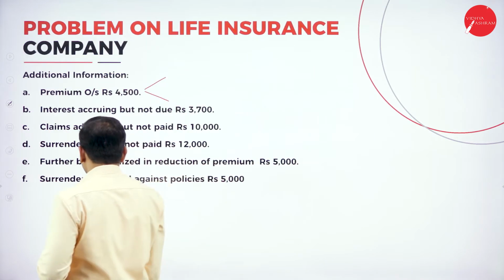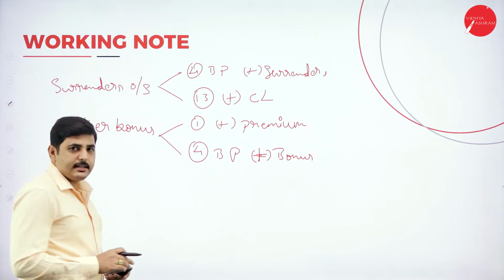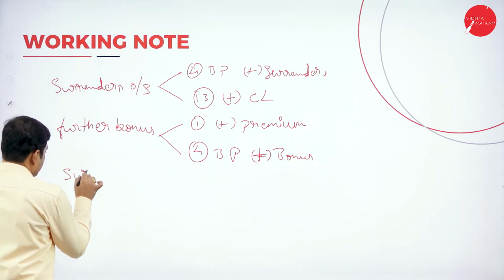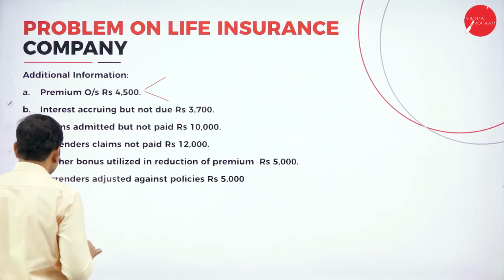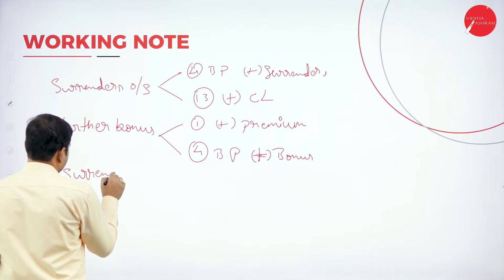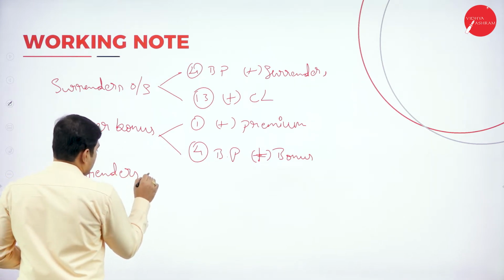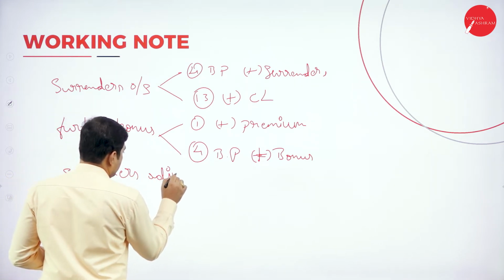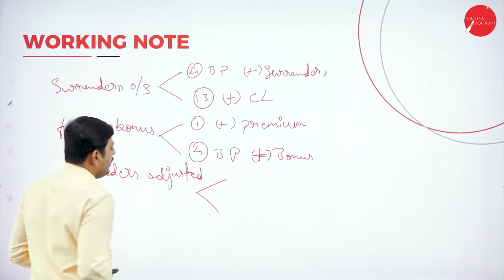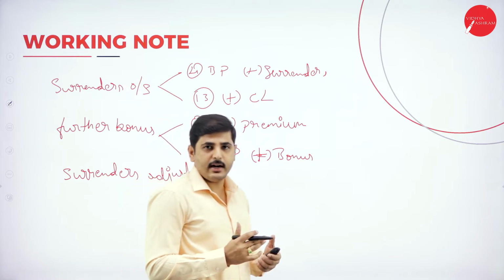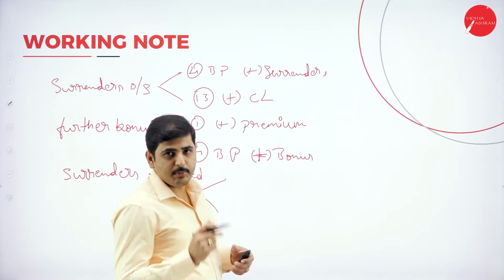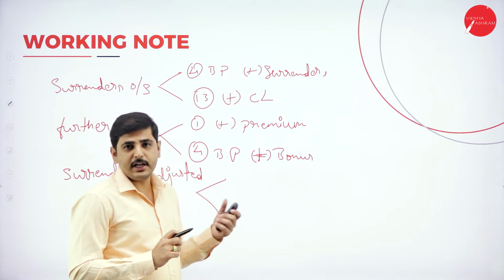Next, coming to the last adjustment, surrender adjusted against loans and policies. Where you have to show, we have to add to surrenders. Since it is adjusted against loans and policies, where do loans and policies come? It comes under schedule number 9.